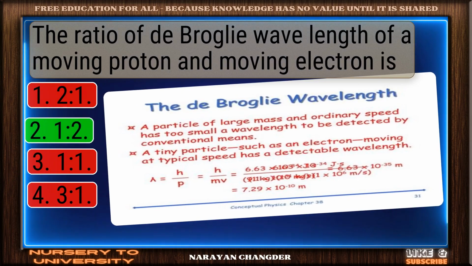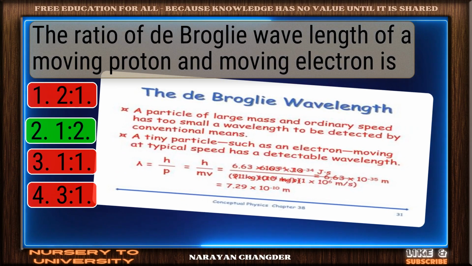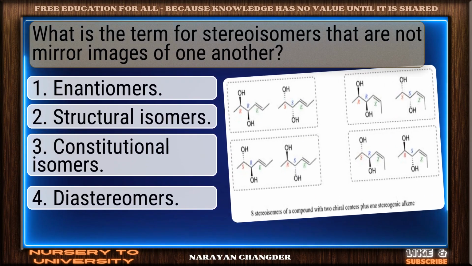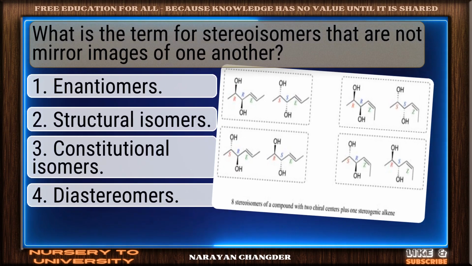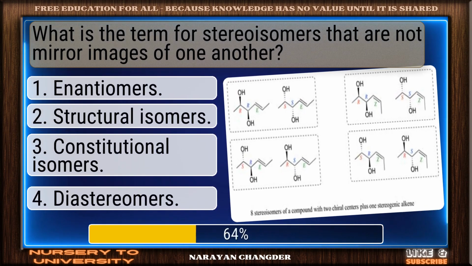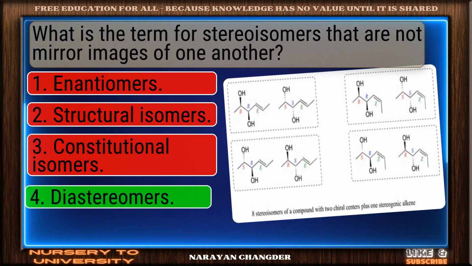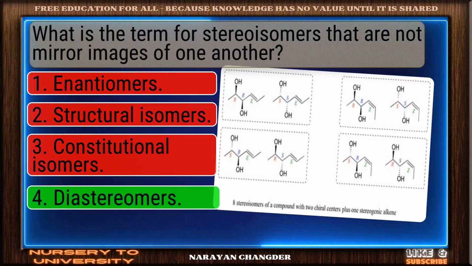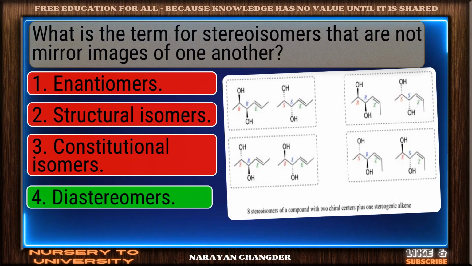You chose 1p2 and it is correct. What is the term for stereoisomers that are not mirror images of one another? Smart pick. Diastereomers is the correct choice.